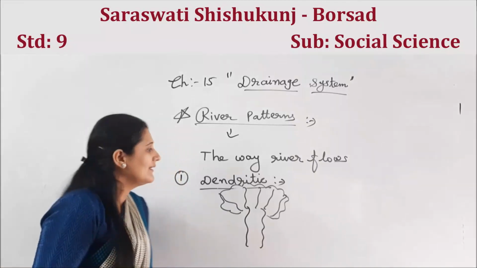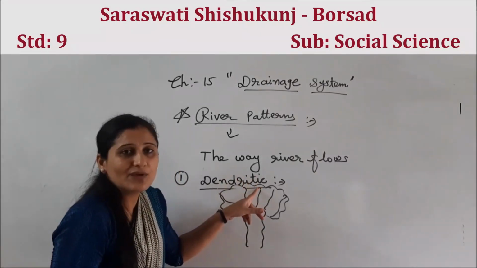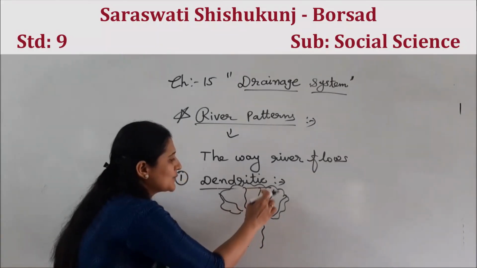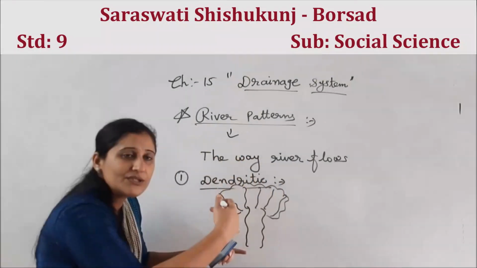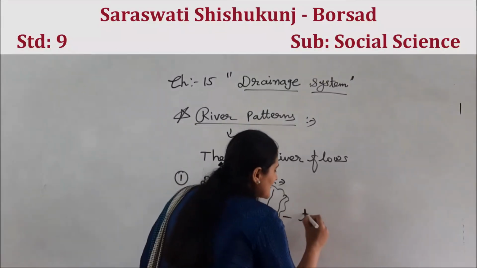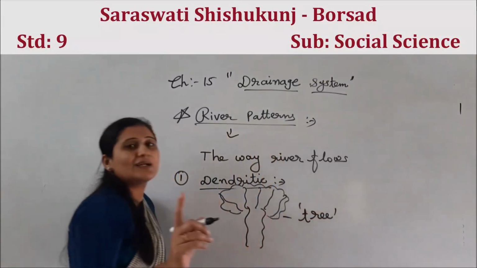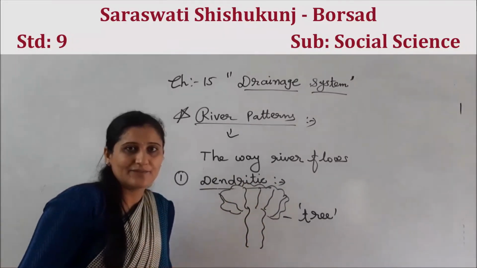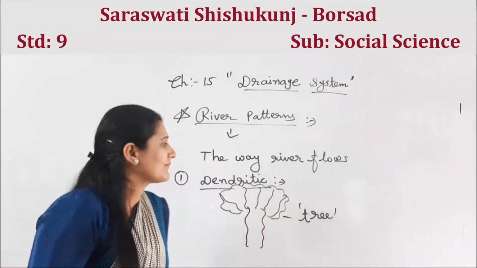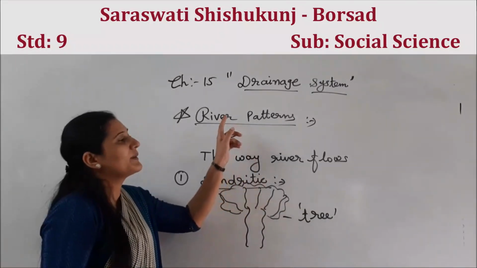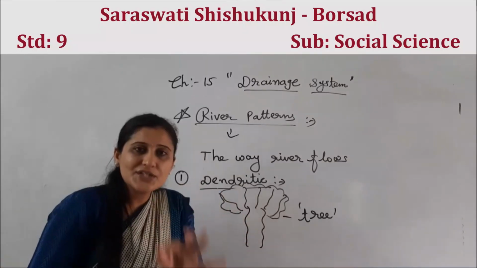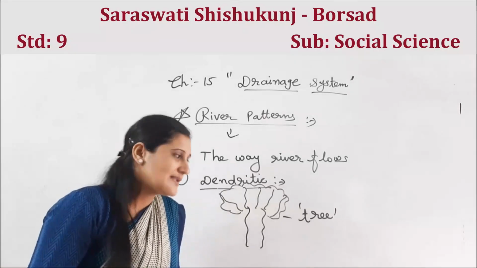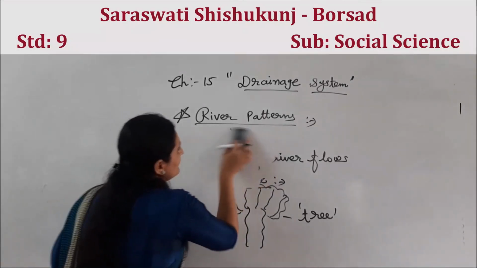Let me speak again. Why is it called dendritic river pattern? Because one long river and the tributaries of that river merge into one, and it looks like a tree. That's why it is called dendritic pattern. Understood? In a simple way, dendritic means a river pattern looks like a tree when the main river and its tributaries meet with each other. Let's have the second one.